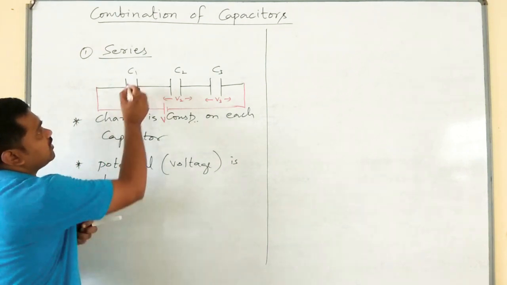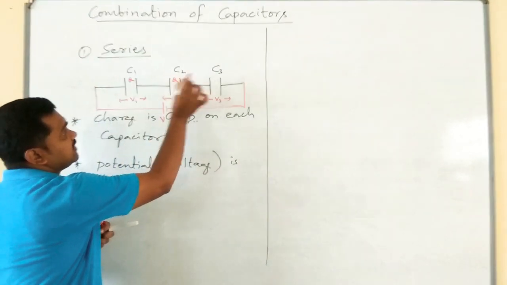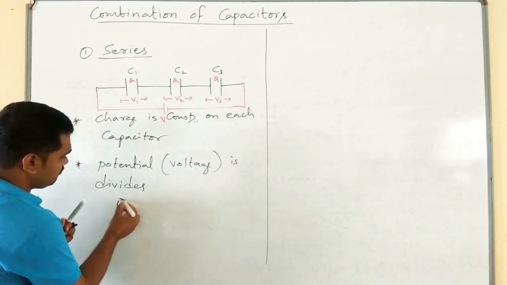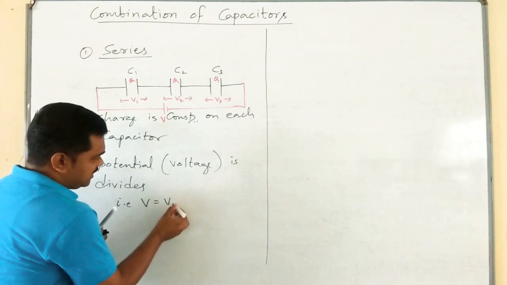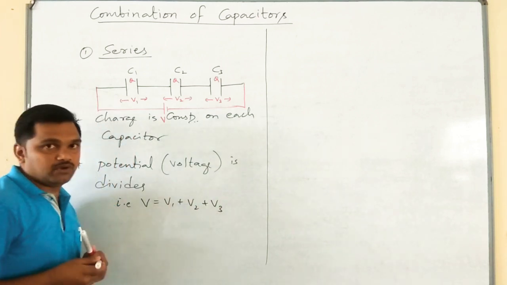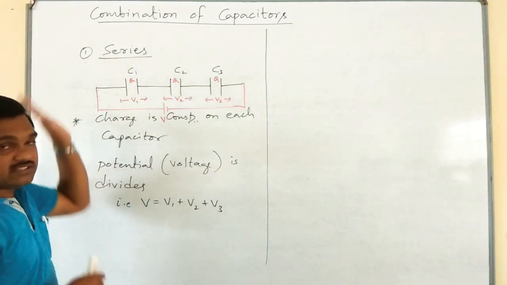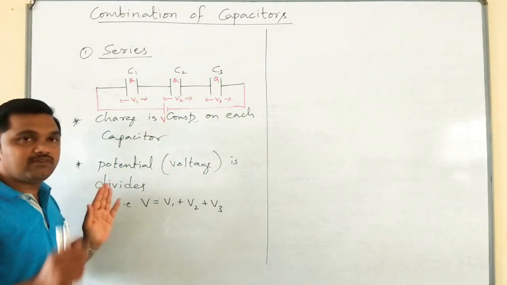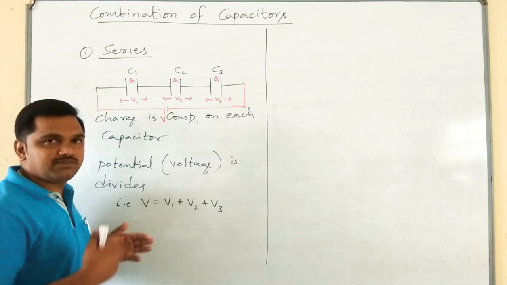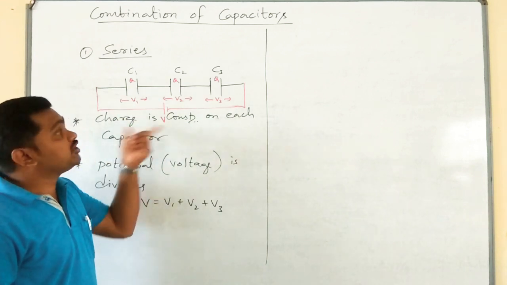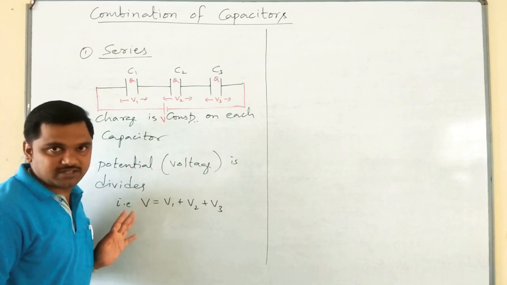But the charge in each capacitor is constant. Here V can be written as V1 plus V2 plus V3. Please remember, in series combination, charge remains constant and the potential will divide. Otherwise, voltage will divide.